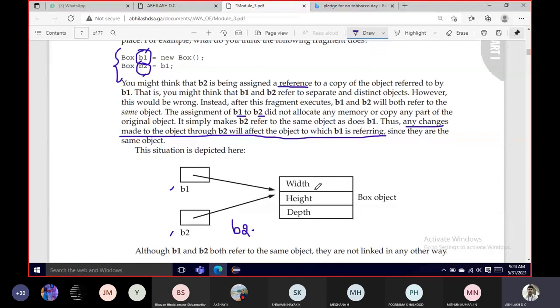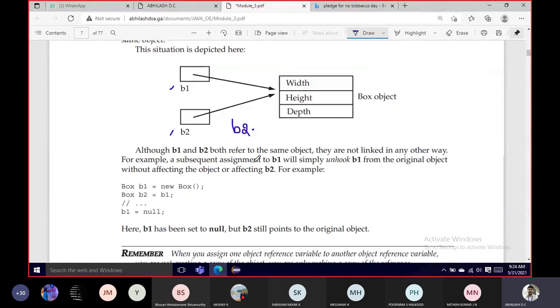Although B1 and B2 both refer to the same object, they are not linked in any other way. A subsequent assignment to B1 will simply unhook it from the original object. Fine. So if you don't want to use this B1 object further, you can make B1 null. That means you are unhooking it, cutting the connection between B1 and the object.